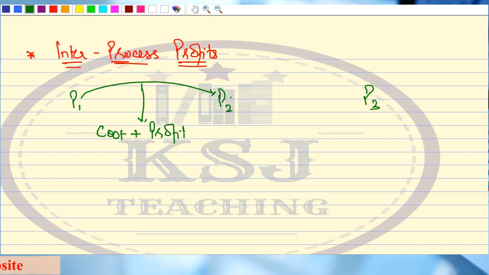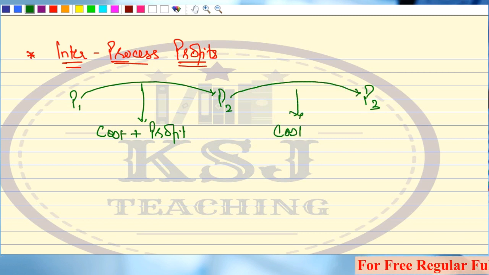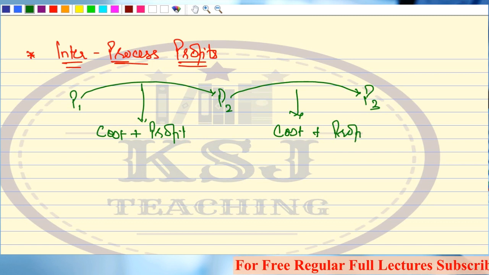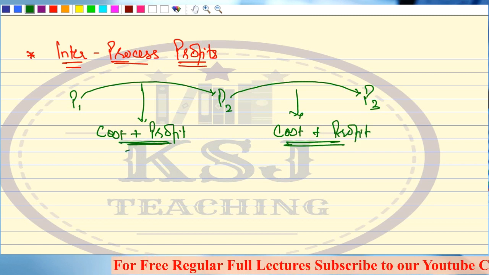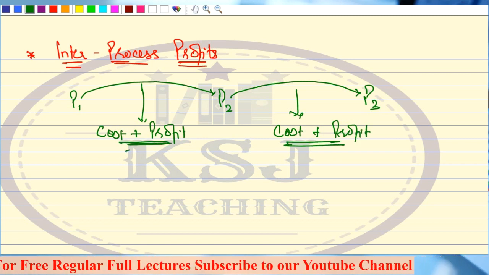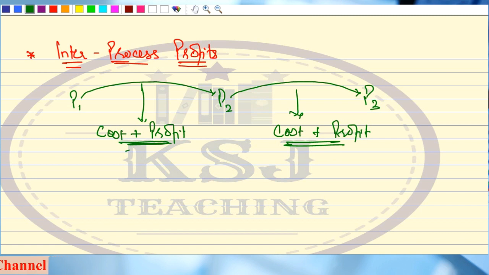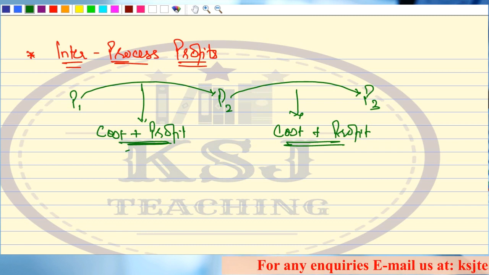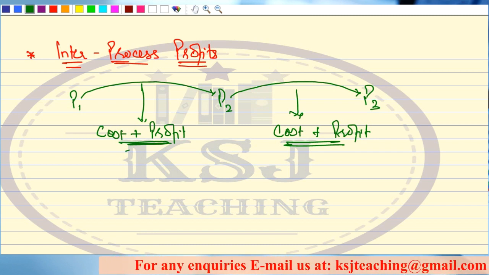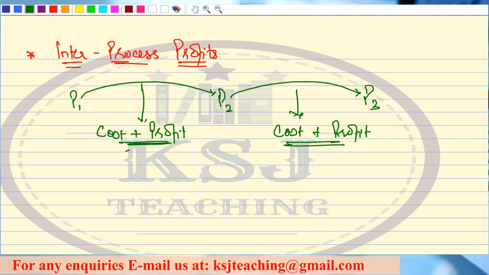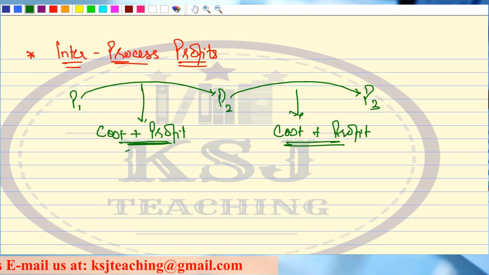Whenever you are transferring the output of process 2 to process 3, you say cost plus profit. Some profit element is added at every process in addition to the cost. That is known as inter-process profits. Now they say that if there are inter-process profits, you have to show the cost element and the profit element separately when you are going to transfer the finished goods from one process to another process, right?